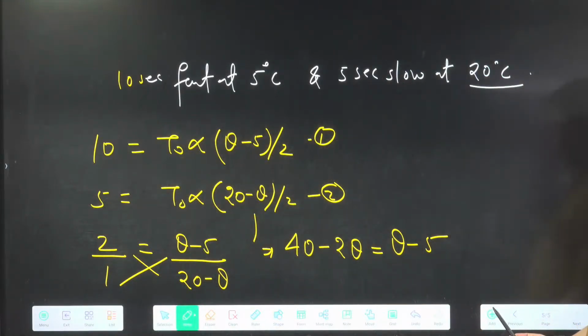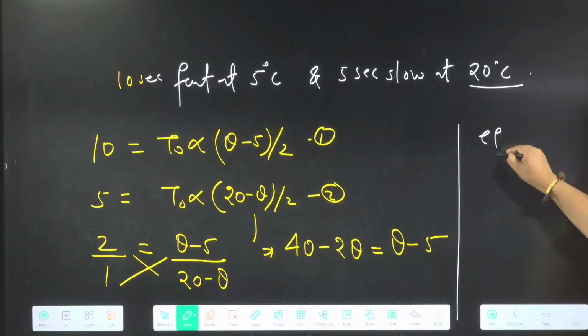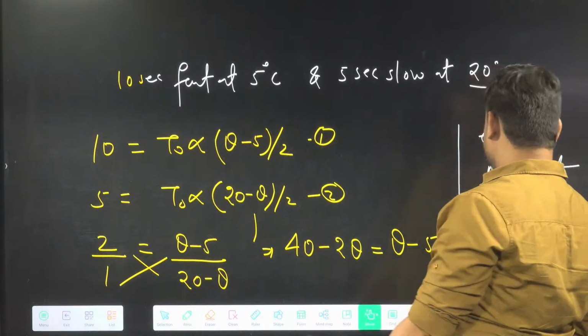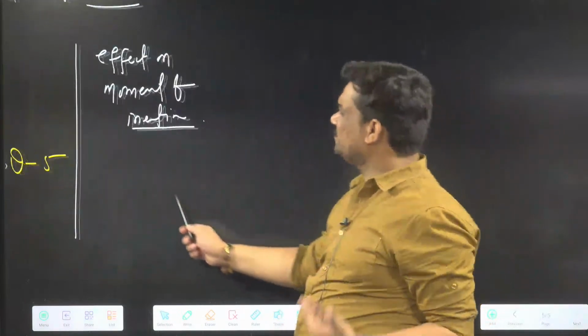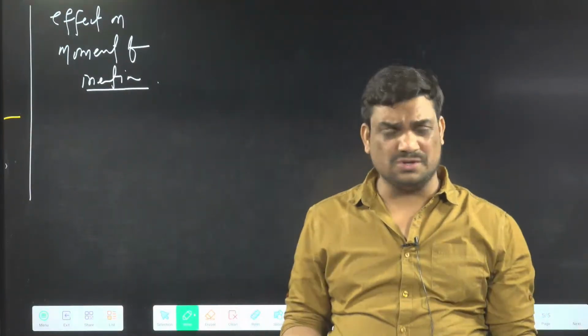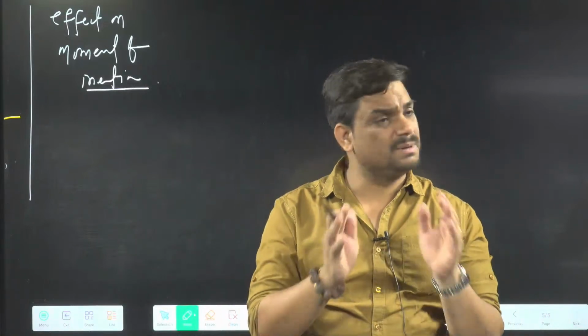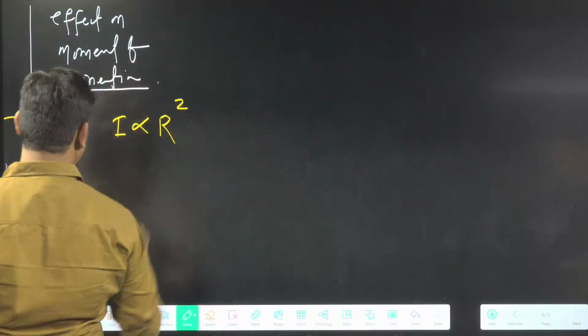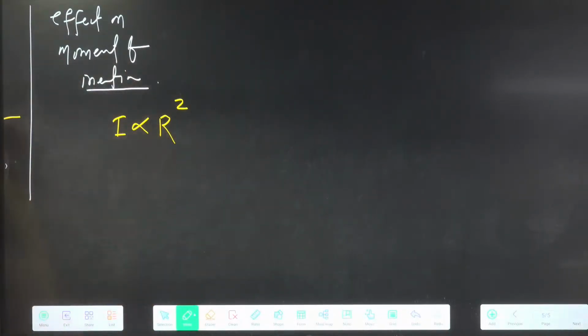Right, next heading, effect on moment of inertia. Everyone knows moment of inertia is basically 2 by 5 mr square, 2 by 3 mr square. For different bodies, moment of inertia will be different. But I can say one thing, that mass is constant. Whatever the 2 by 5 something will come, that will also be constant. So directly I can say I is proportional to r square. Can I say this thing? Yes, I is proportional to r square.